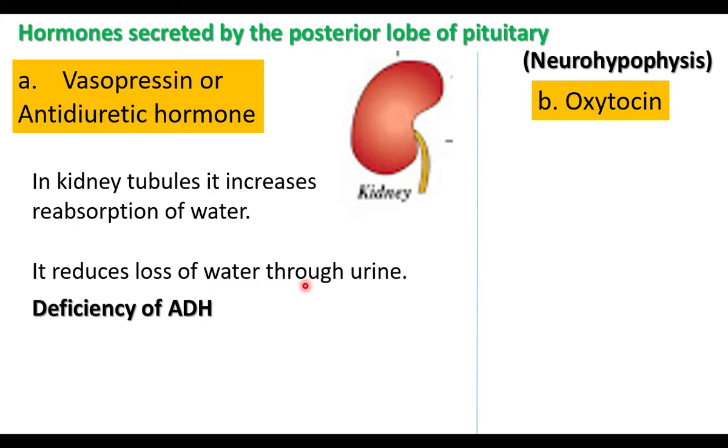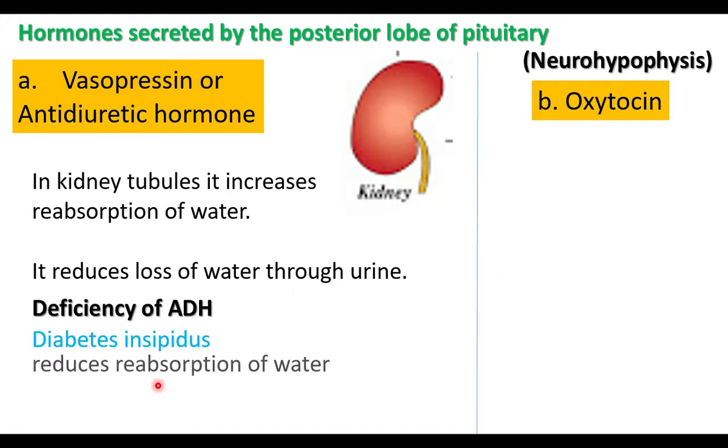The individual will urinate frequently. This disease is called diabetes insipidus. Deficiency of ADH causes diabetes insipidus, that is, loss of water through urine, more urine. Increased urine output is called polyuria.